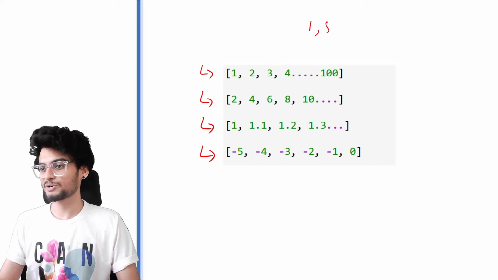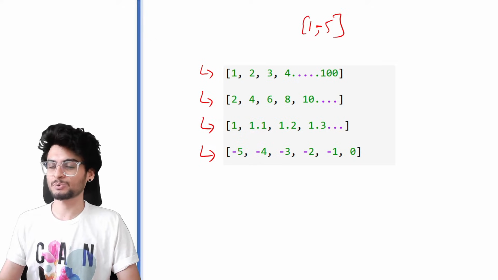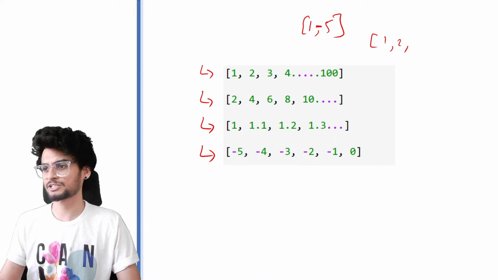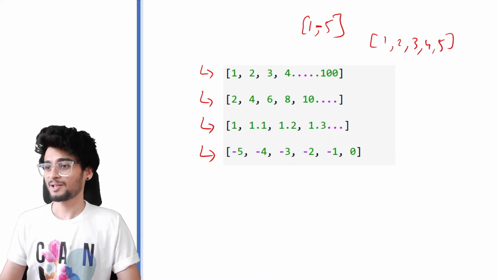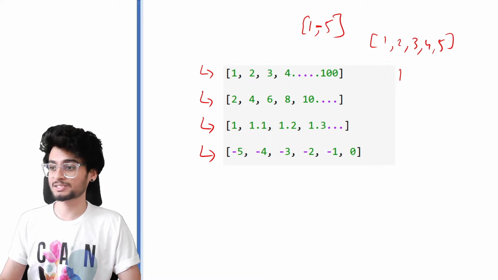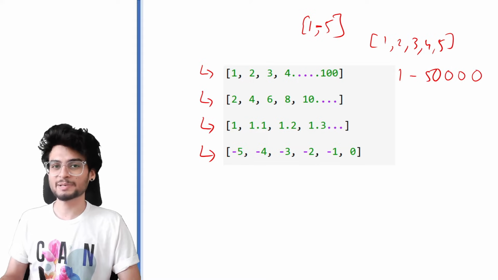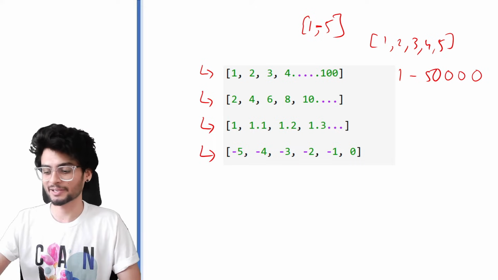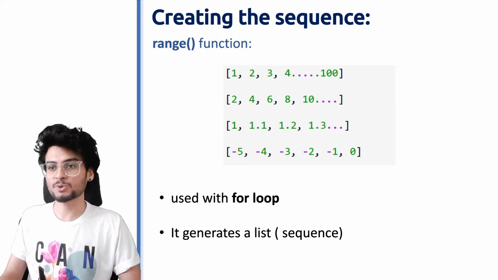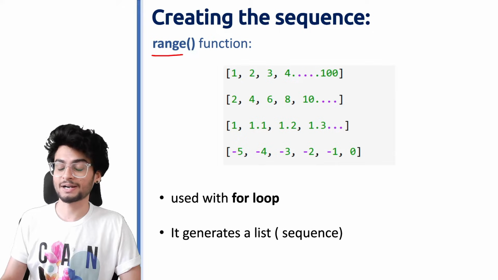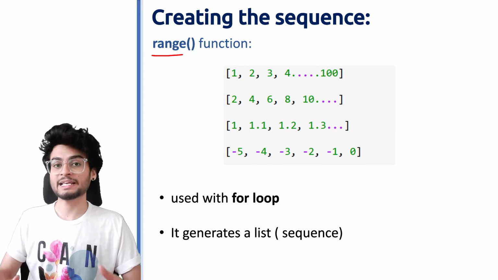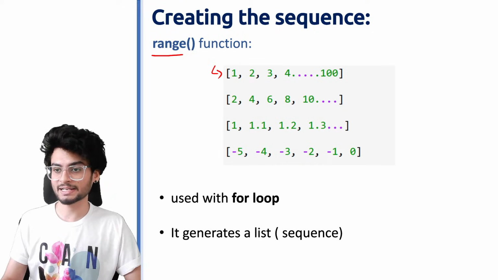अगर आपको 1 to 5 अगर एक sequence बनाना है, you can actually type it out like this. But what if you want to create a sequence which is 1 to 5,000? Or maybe 50,000. So that becomes very difficult by the use of typing. So इसके लिए Python में आपको एक function दिया जाता है called range, जहां पर आप कुछ input डालोगे तो आपको ये सब ranges मिल जाती हैं.